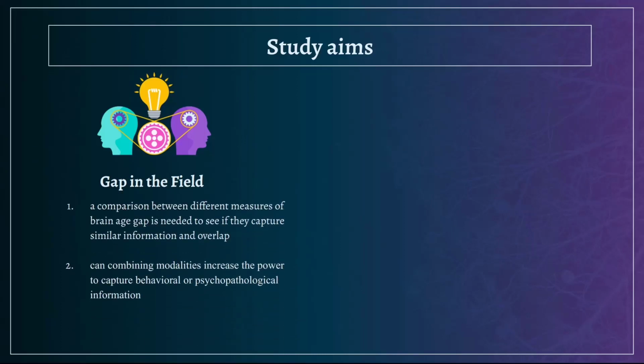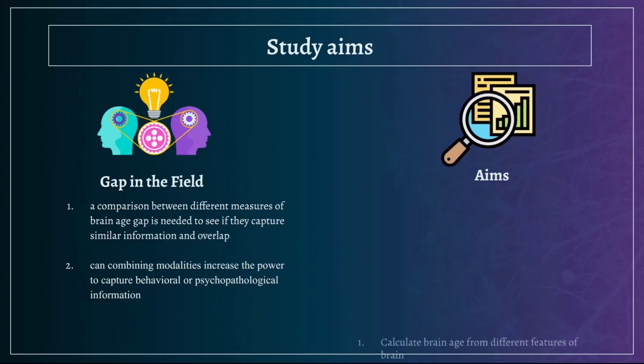Therefore, a comparison between different measures of brain age gap is needed to see if they capture similar information and overlap. Secondly, it would be important to assess the assumption that the combination of brain features increases the power to capture behavioral scores or only increases the accuracy.